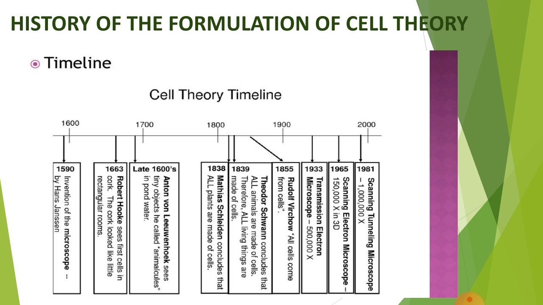Then Matthias Schleiden, the botanist, concluded that all plants are made of cells. After that, the zoologist Theodor Schwann noted that all animals are made of cells, and they gave the initial form of the cell theory. The cell theory was later extended by Rudolf Virchow. He proposed that all cells come from pre-existing cells. Then transmission electron microscopes and scanning electron microscopes were also invented.